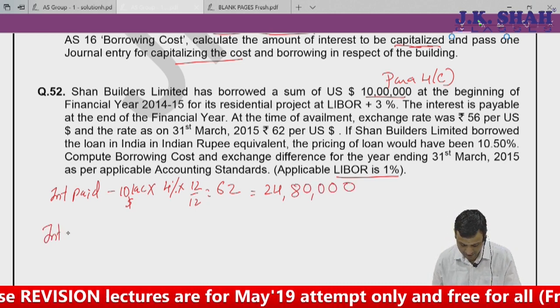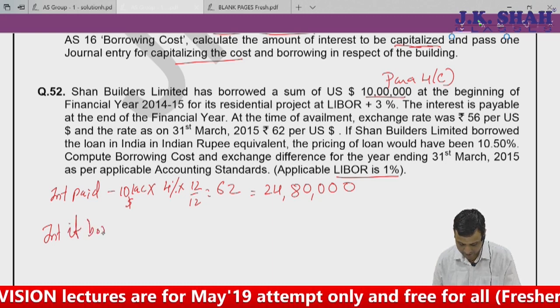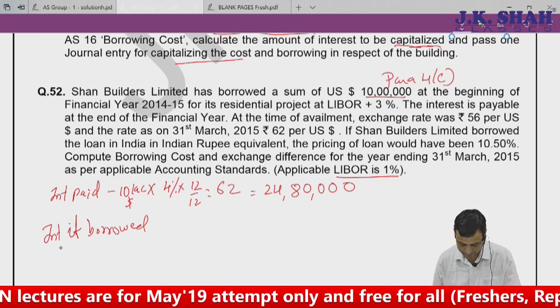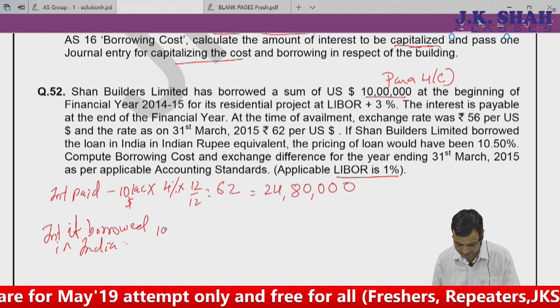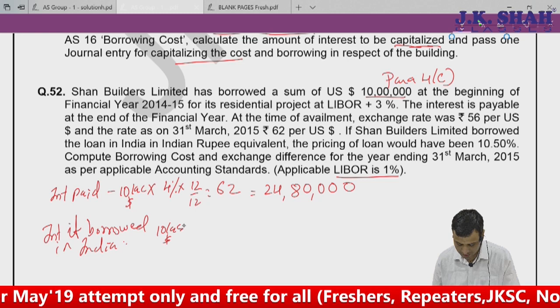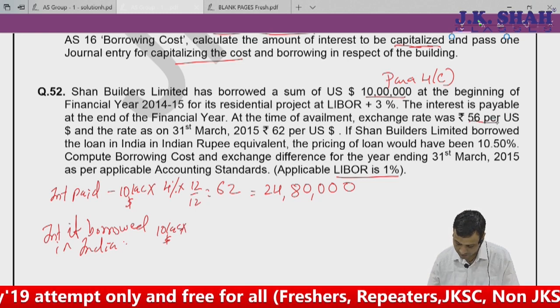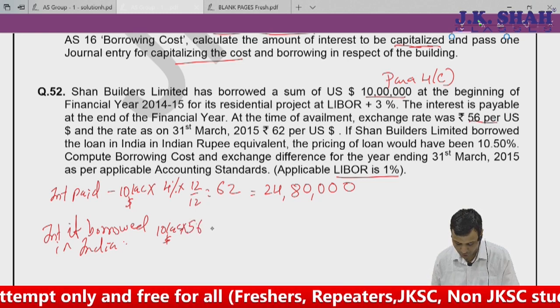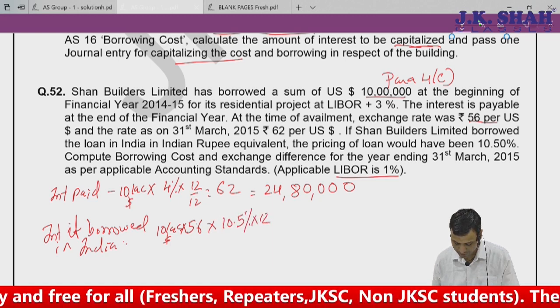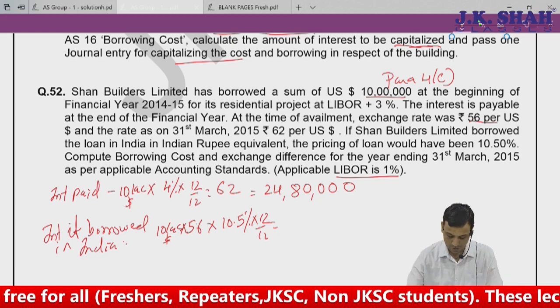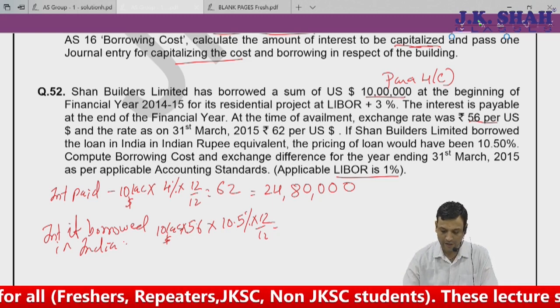Now interest if borrowed in India. Had you borrowed in India, this $10 lakh would have been multiplied by 56 only, because the borrowing would have been in rupees, into the interest rate of 10.5% for 12 by 12.